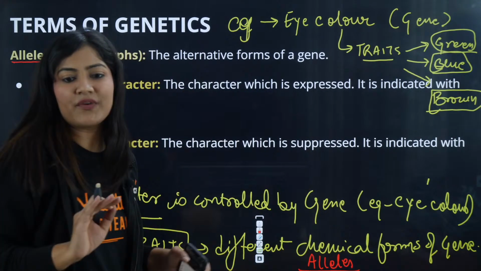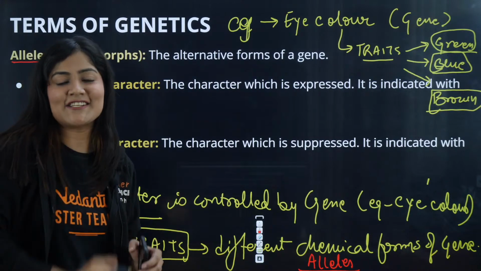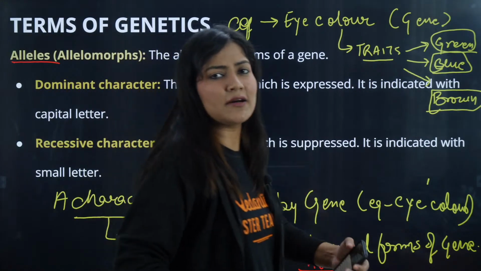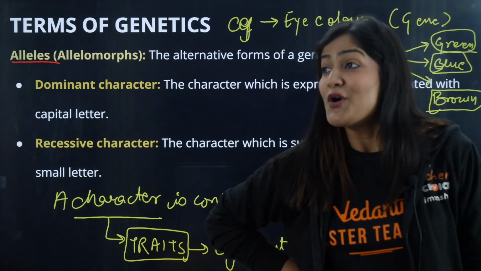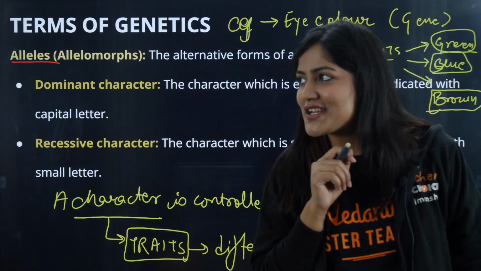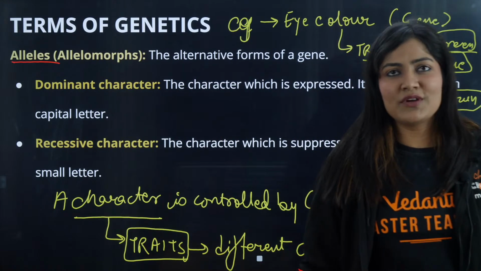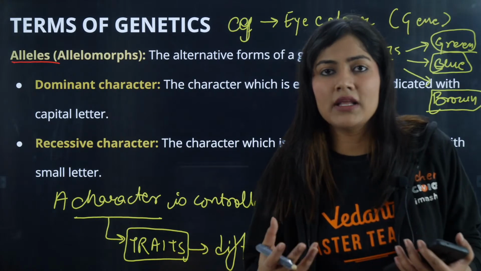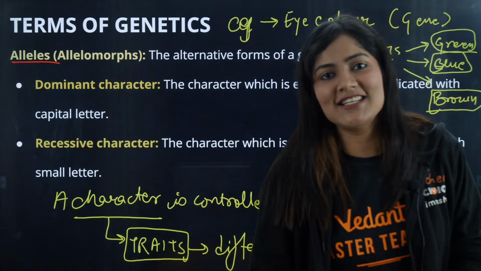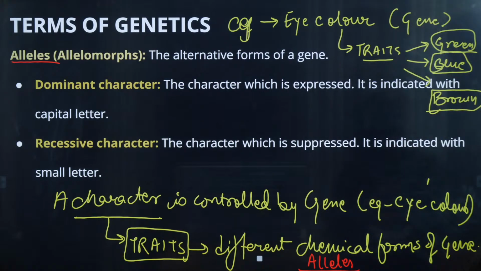The difference between genes and an allele, the difference between a character and a trait, is important. These are the basic terms that the student is going to use to complete the entire chapter, and they're still confused. If someone asks them what is the difference between a gene and an allele, they say, allele is the different forms of the genes. That's it. But you should know the exact meaning. A gene is going to control a character, for example, eye color, skin color, hair texture, etc. And a character can have different traits. These traits are controlled by alleles. Is this clear to everyone?